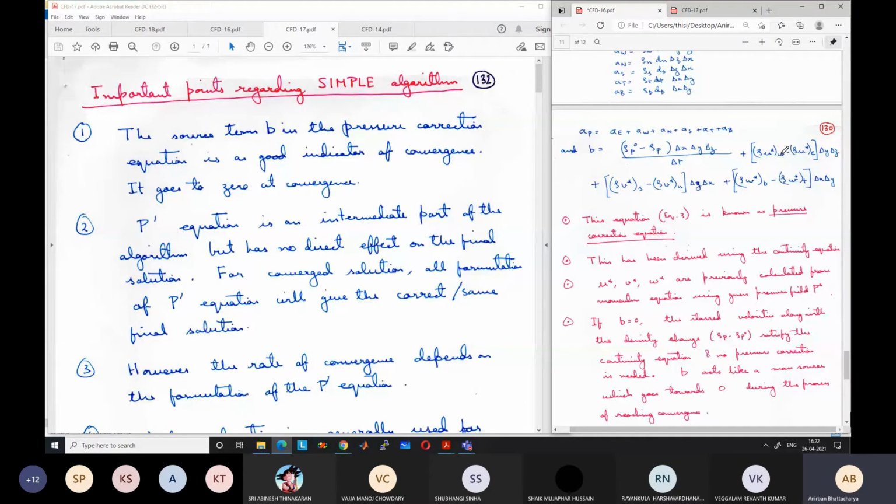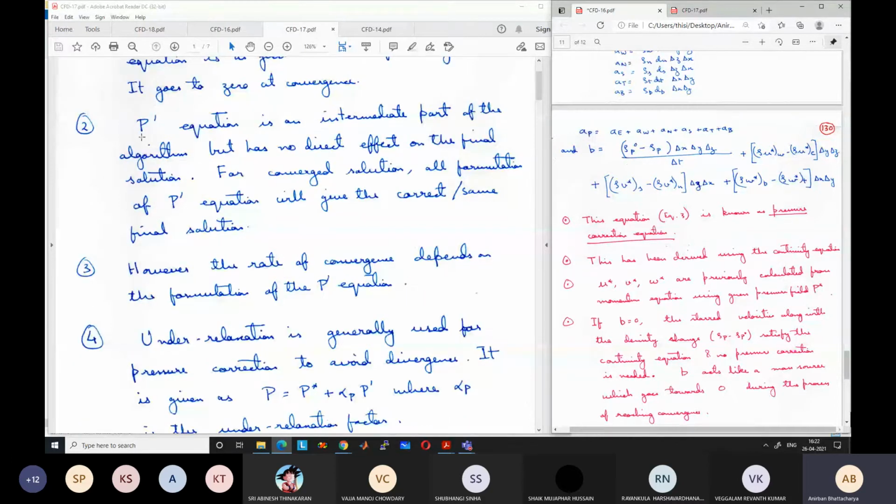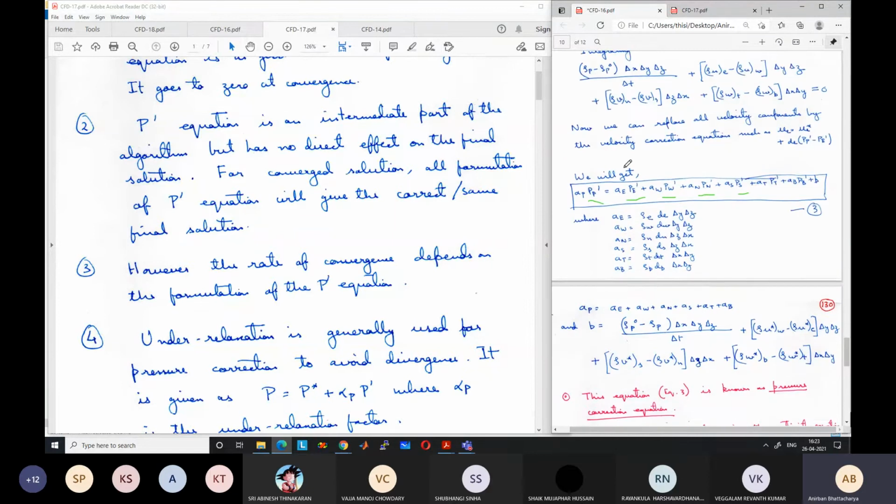P dash equation is an intermediate part of the algorithm, but has no direct effect on the final solution. For all converged solutions, all different formulations of P dash will give the correct final solution. We have derived the P dash equation in some manner, where for calculating P dash we have taken a drastic formula, like we have taken this velocity correction as this, and for this we have dropped this term.